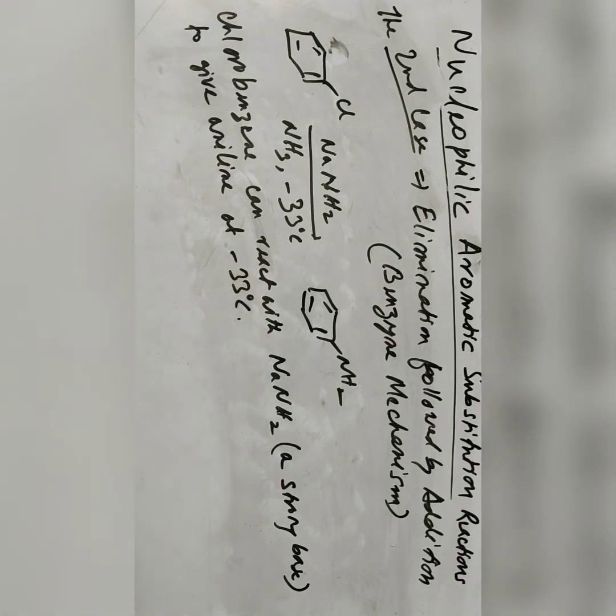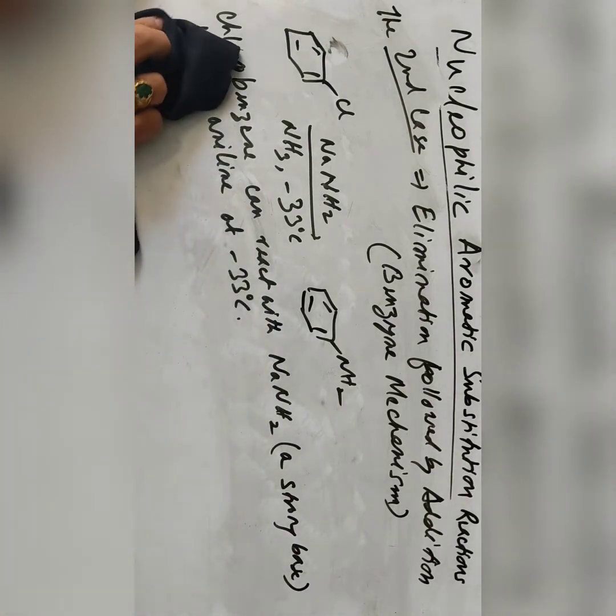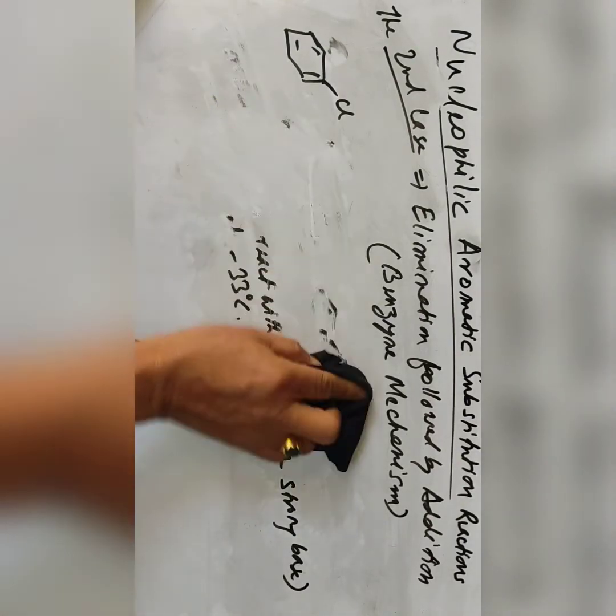So this is one example of a reaction for elimination followed by addition. Let us see the mechanism of the reaction.